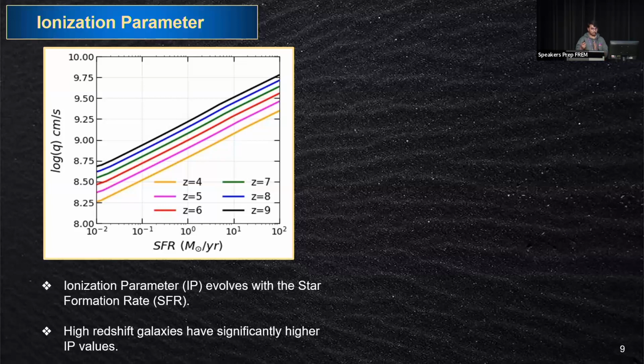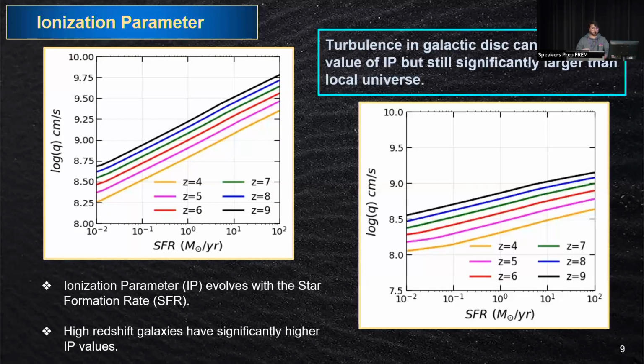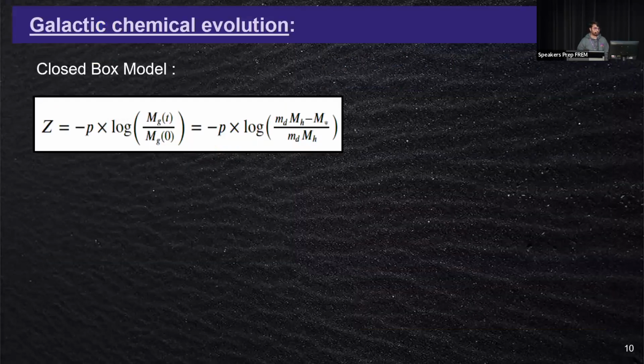And if we talk about a particular star formation rate, then we are going to see a high ionization parameter for high star formation rate galaxies, which is quite obvious and mentioned in many of the literature. But we still believe that for high star formation rates, such a high ionization parameter may not be physical. So we are planning to implement the effect of turbulence in our later work. But for instance, if we include a turbulent velocity in our number density model, or simply in our Shafadi model, we can see that the ionization parameter is lowered a little bit, which is a good sign to move forward.